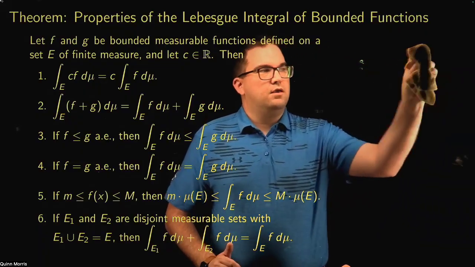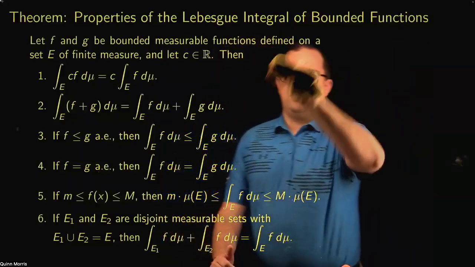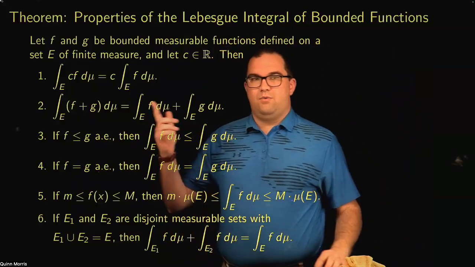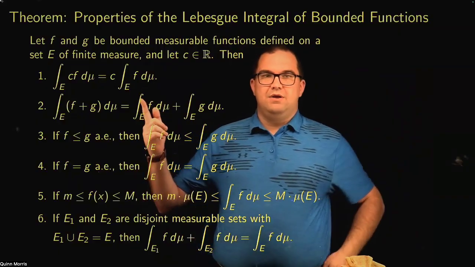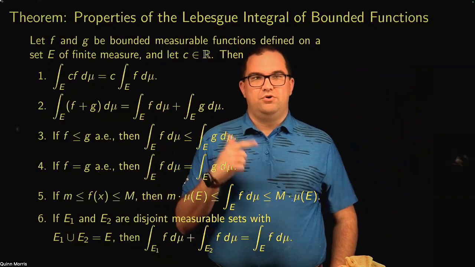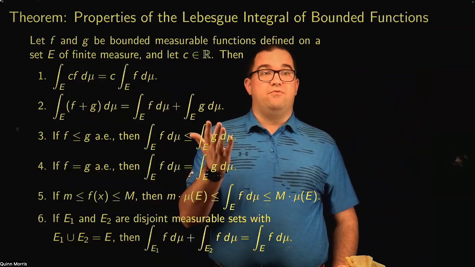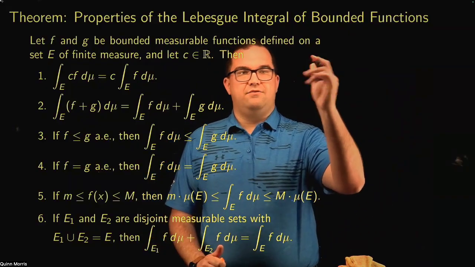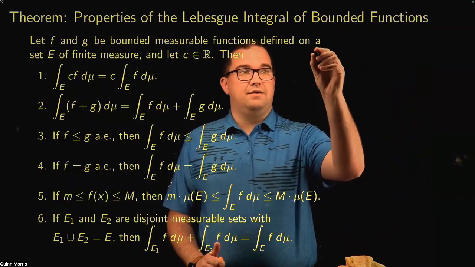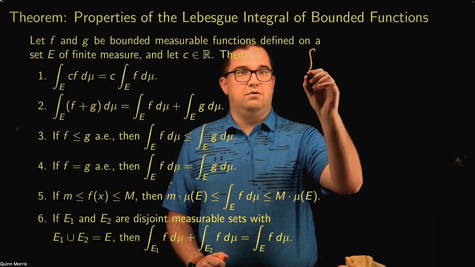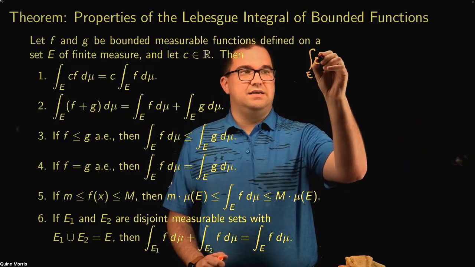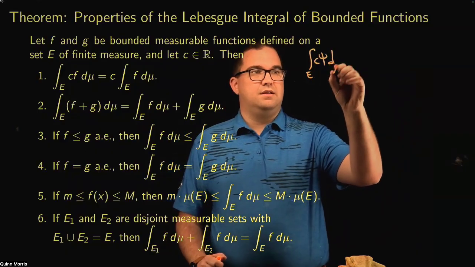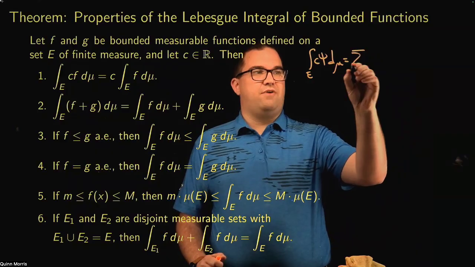Now, we're not going to prove these. I'll just point out why these work, right? Well, essentially they work for simple functions. So you can pretty quickly show that for a simple function psi, the integral over E of c times psi d mu, well, what is that? That's just defined as a sum.